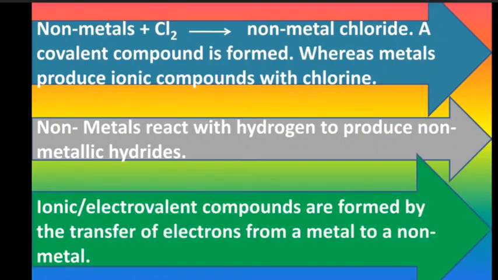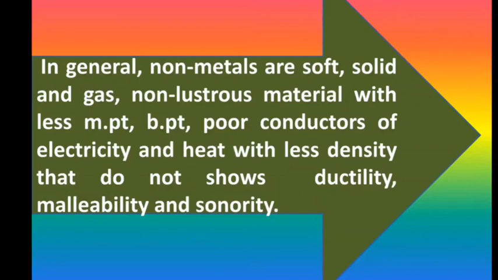When a metal reacts with a non-metal, there is a transfer of electrons and ionic or electrovalent compounds are formed. In general, non-metals are soft, solid and gas, non-lustrous materials with low melting and boiling points, poor conductors of heat and electricity, with low density, that do not show ductility, malleability as well as sonority.